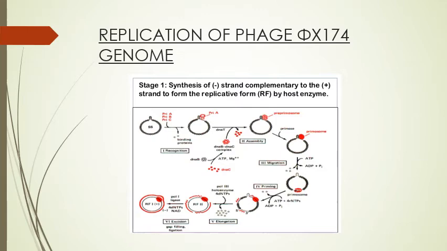Then with the help of ATP's energy, primers are added, and then priming is done in different regions, and then the replication begins from the different regions with the help of Pol3 holoenzyme, and then at last replication is done, and the ligase enzyme comes and joins the strand, and that forms the replicative form with positive strand.